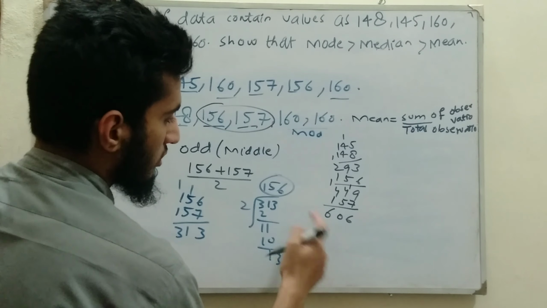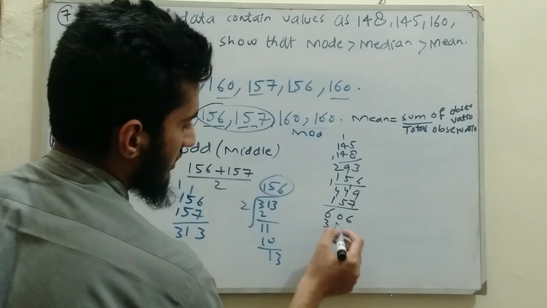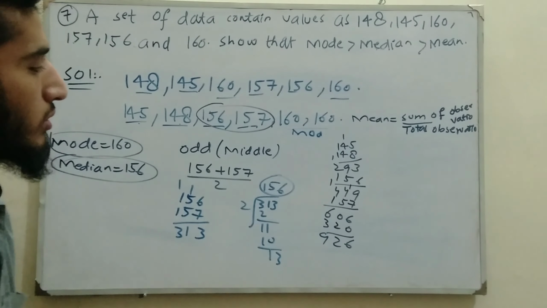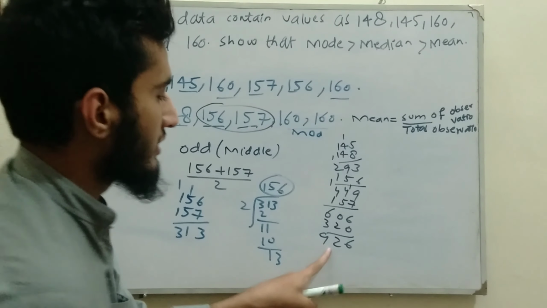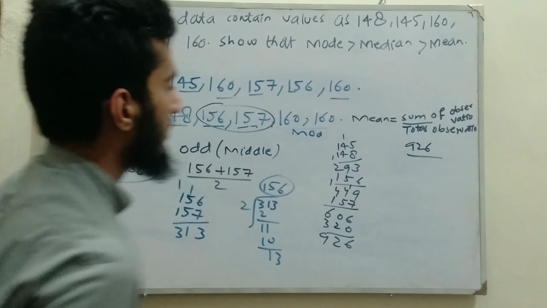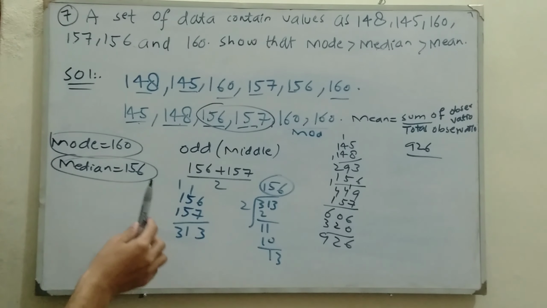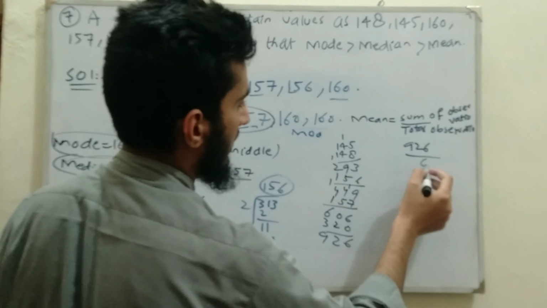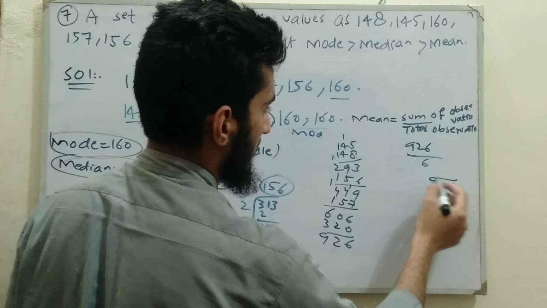So add 320 with 606, it gives us 926. Now the sum of the observations is 926, so put 926 divided by the total observations. So count the total number of observations: 1, 2, 3, 4, 5 and 6. So put 6 over here, so 926 divided by 6.